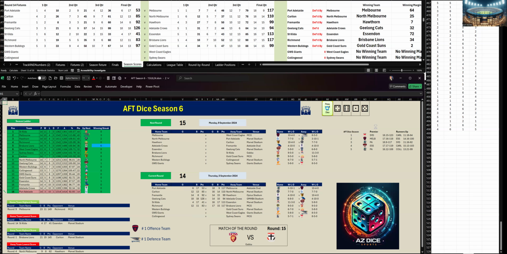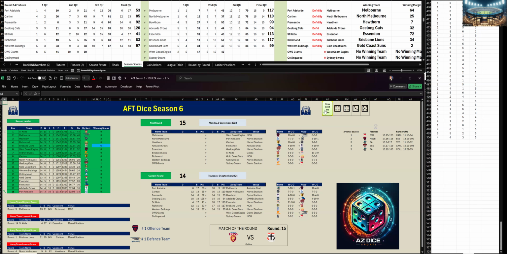All right, let's go to the next game. It is Giants versus West Coast Eagles at Giant Stadium. We've got Giants kicking in the first quarter 6 goals 5-41 to West Coast 2 goals 5-17. 24 points the difference to Giants.